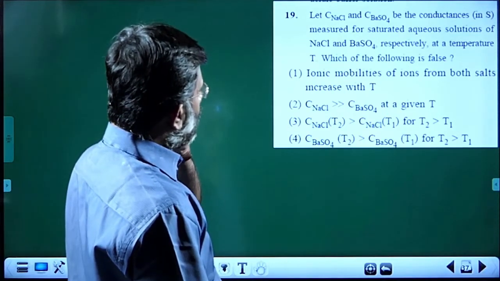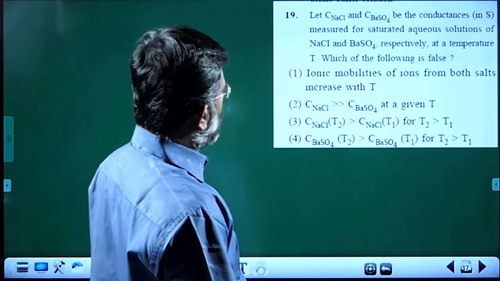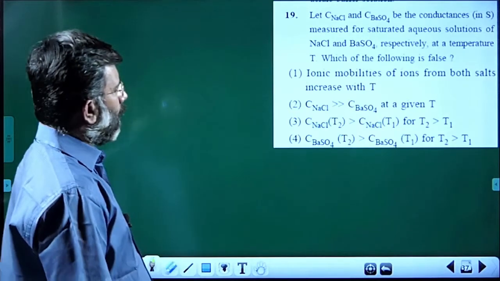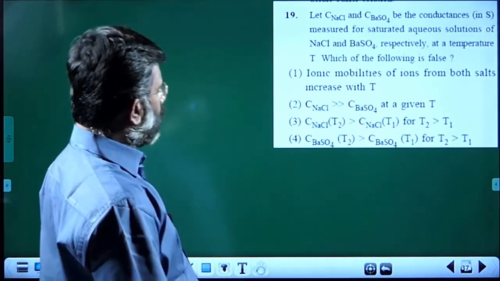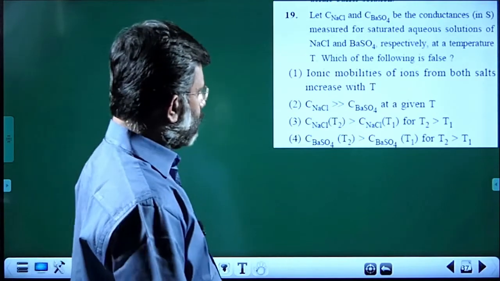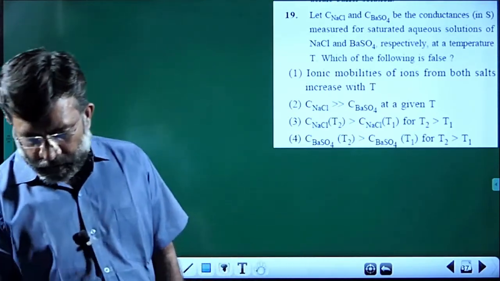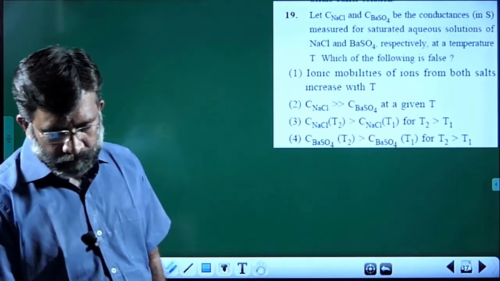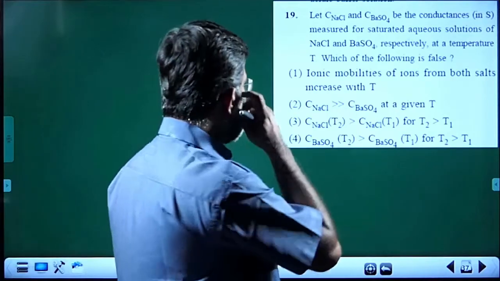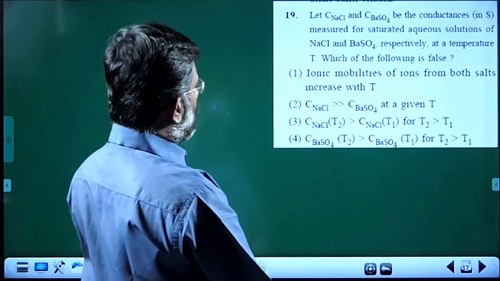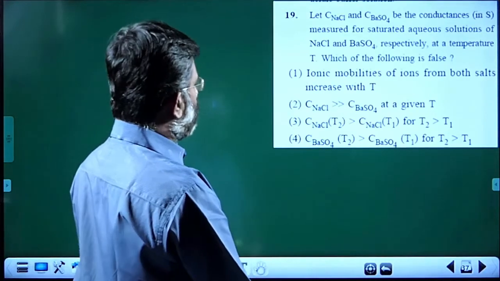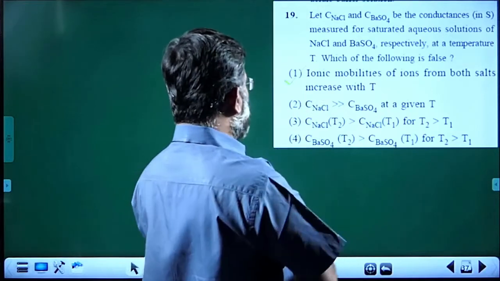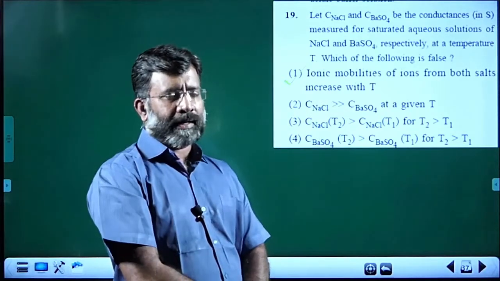Let the conductances of NaCl and barium sulfate be given for the particular solutions at a temperature T. Which of the following is a false statement? That is the question. Suppose we take up the first statement. Ionic mobilities of ions from both salts increase with the temperature. See, with increase in temperature, ionic mobilities will increase because that is the nature of electrolytes.